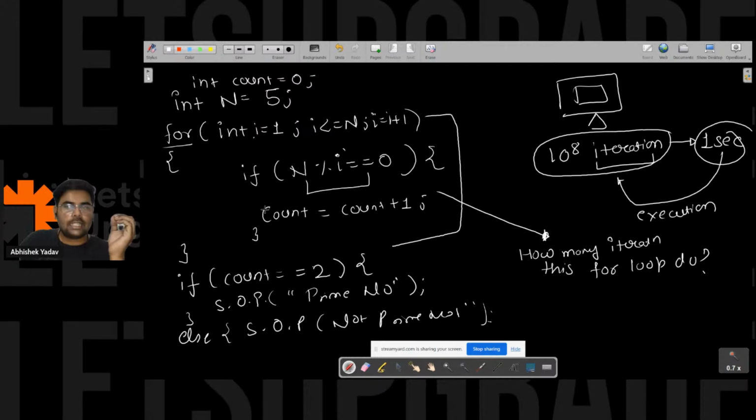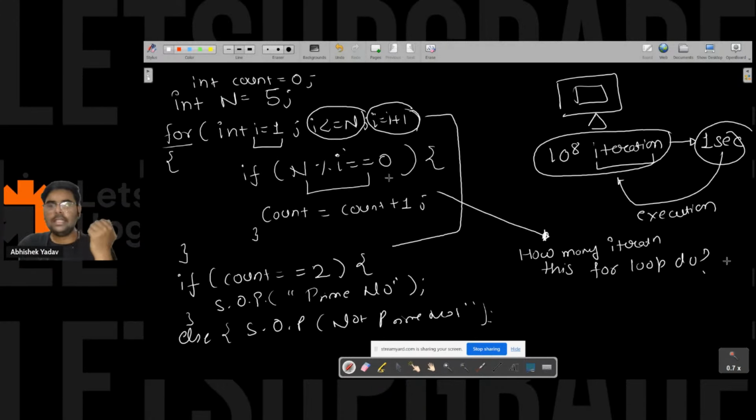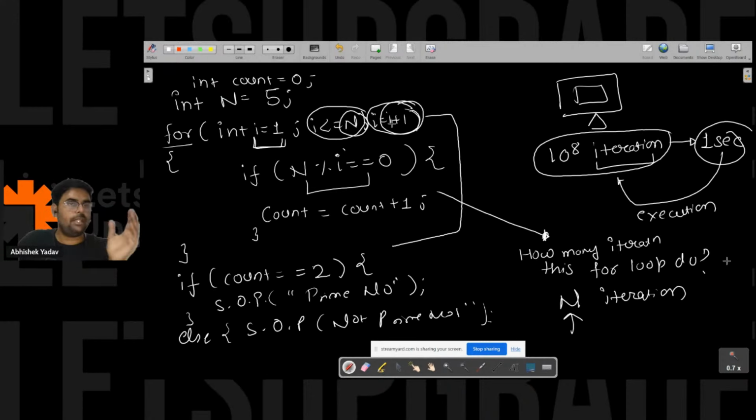Correct. You are starting from 1, you are going till n, and each time you are incrementing the value of i by 1. So that means this for loop will do n iterations. The value of n can be anything: 1, 10, or 20. But we know that the loop starts from 1, goes till n, and increments i by 1 each time, so it will be n iterations. The body of the for loop is executing n times, right, everyone?